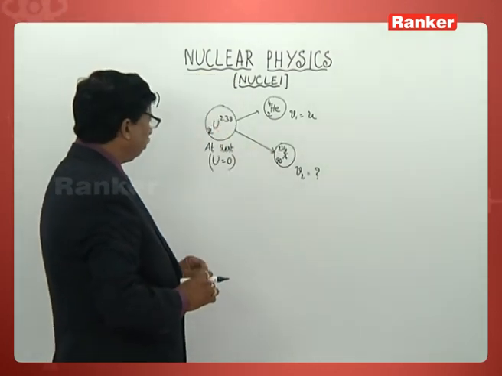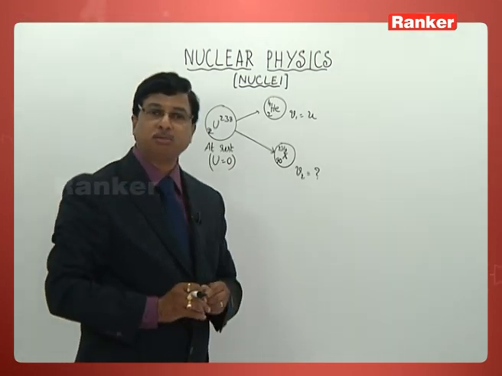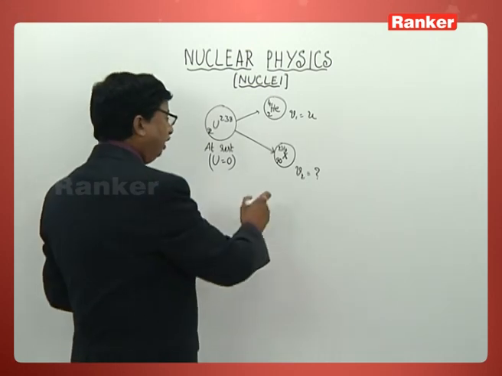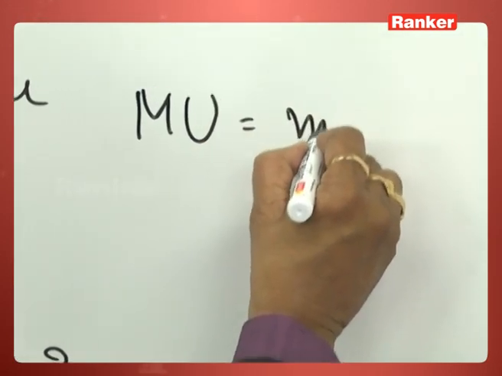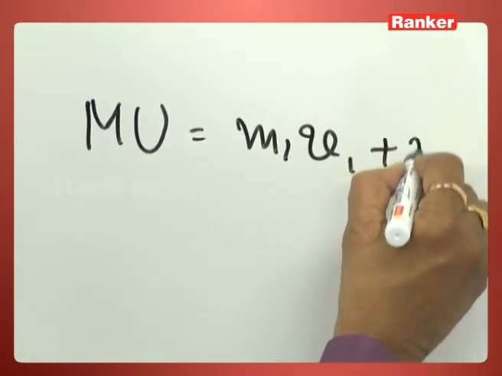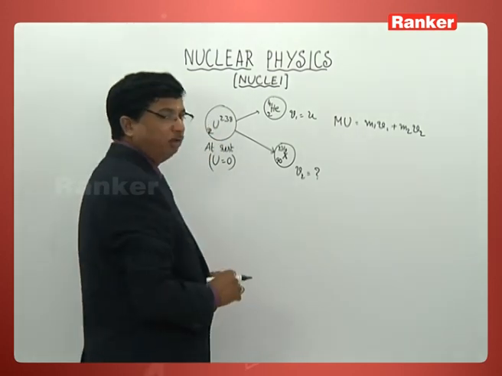So first and foremost, according to the law of conservation of linear momentum, we can write this step like this: mu is equal to m1v1 plus m2v2. That is the basic equation that all of us know.